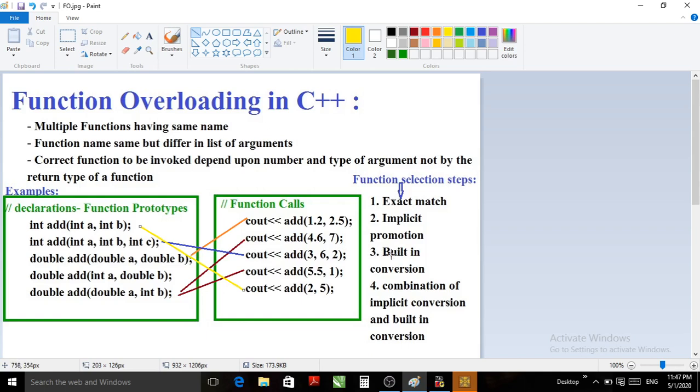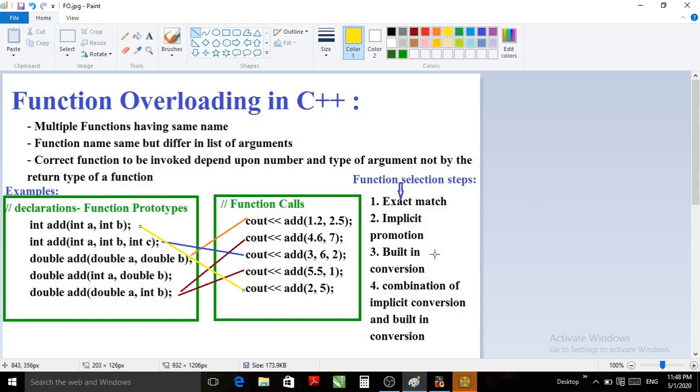So third possibility, if implicit promotions are also not possible, it will try for built-in conversion. For example, let us consider one function which is having a parameter, suppose double, and a second function having again a single parameter which is overloaded, that is long, and at the time of function call you are passing suppose integer.